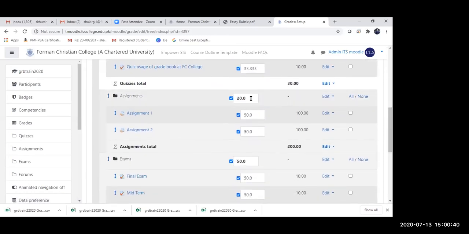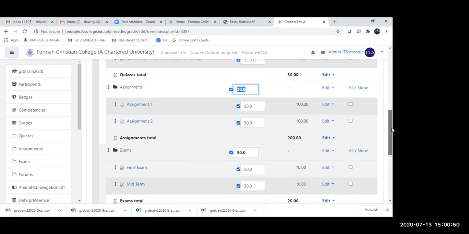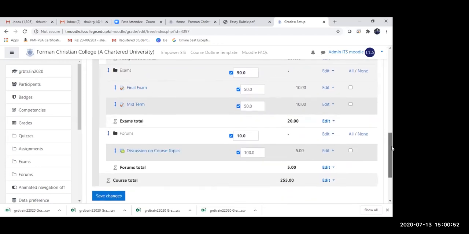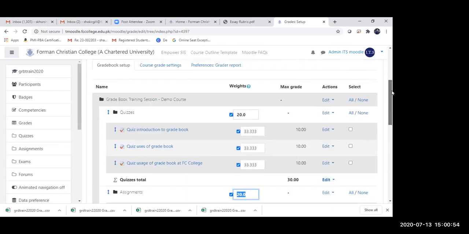For the assignments, they're 20%. So 50% for assignment 1 and 50% for assignment 2 within the category of assignments. And similar is the case with exams and then the forums as well. So I have actually defined my weightages.